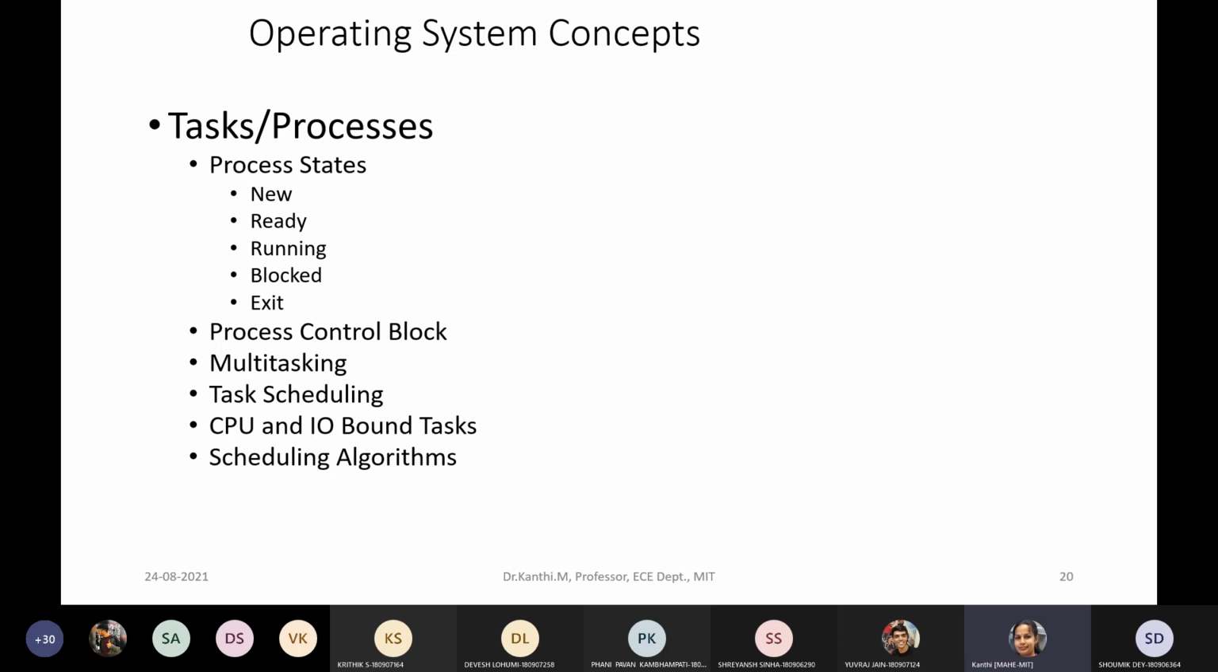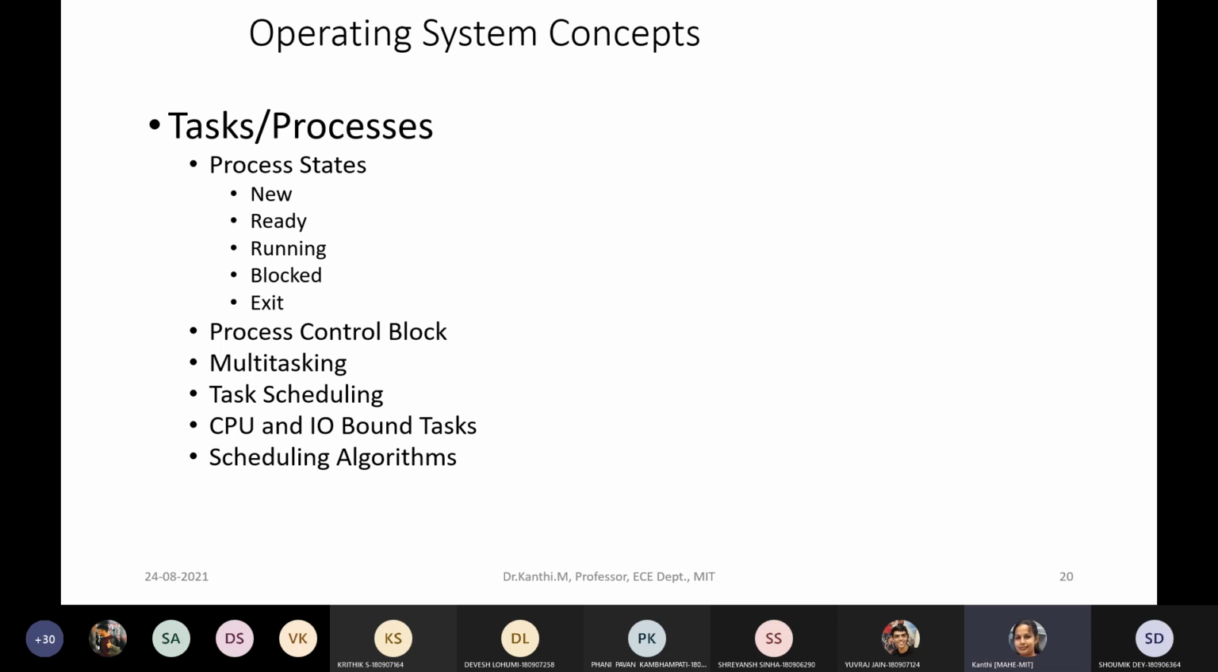So, task scheduling. As I said, you have round robin scheduling, preemptive scheduling, maybe non-preemptive or cooperative scheduling. There are some simple scheduling algorithms supported by the operating system which we have discussed, which we are going to discuss. I'm sorry. And we need to know what the CPU bound task and the IO bound task are.